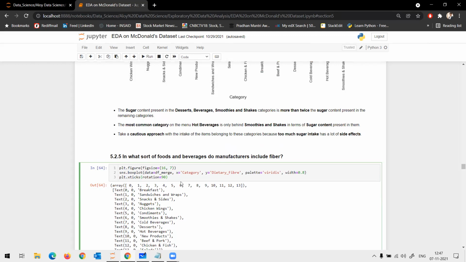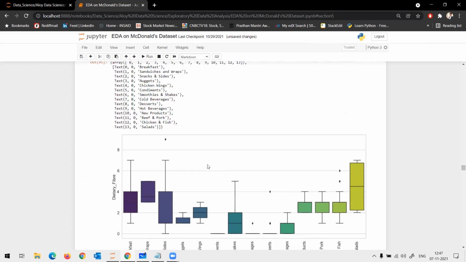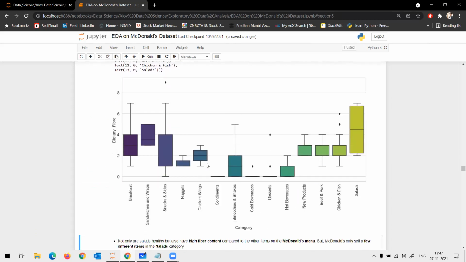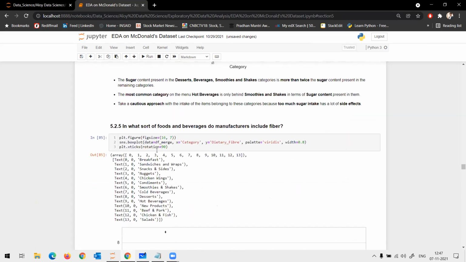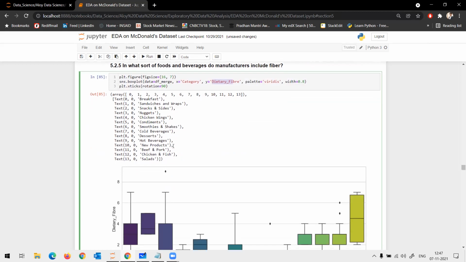We check the dataset with respect to the dietary fiber and we plot a box plot. What I basically do is I use X as category and Y as dietary fiber and I use a box plot.